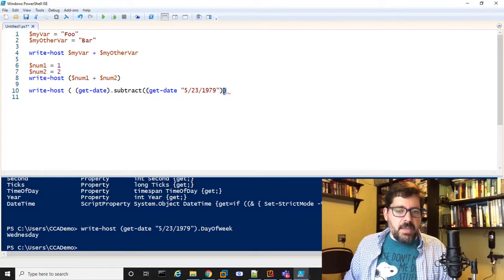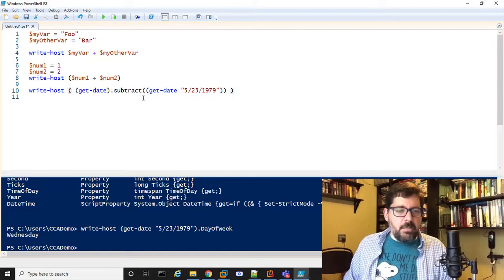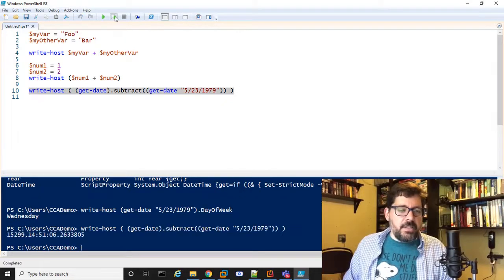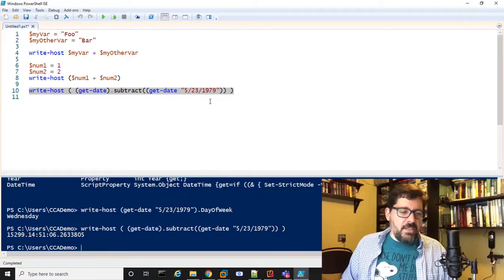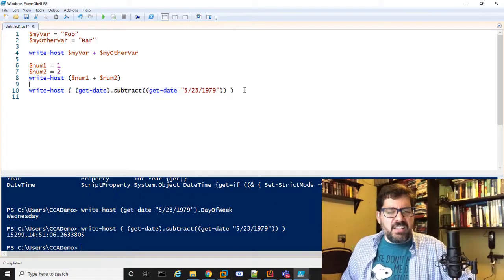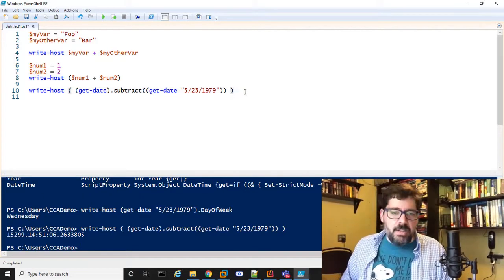You can see it gives me some hints here as I'm doing this. I don't know if you can see in the video, but there's a little gray highlighting around these two parentheses that tells me I closed this parenthesis. And then likewise, one more is going to close this outer parenthesis. If I run this, it should tell me that I was born 15,299 days ago. So that's how many days it's been since I was born. Seems like a lot, I guess. And if I wanted to, I can convert that to years and so forth.